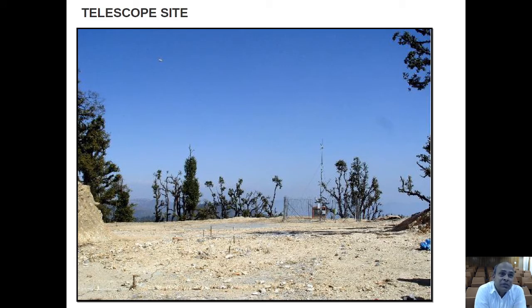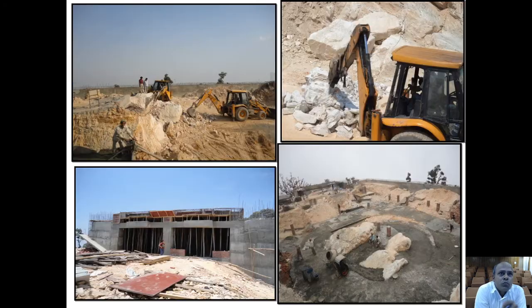So this is the telescope site before the construction of the telescope house. Well, this is how the construction started. This is really on a large scale. You can see this is a hilly region. It was really challenging to make any civil construction.